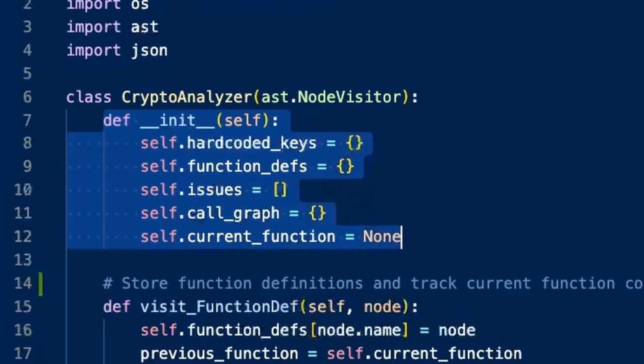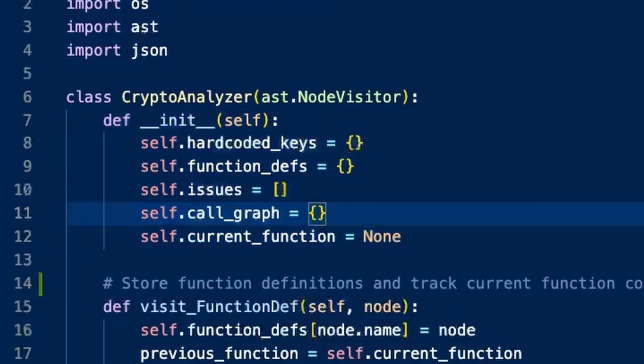So this is the constructor of the CryptoAnalyzer class, and within this I have set up several dictionaries and lists. The first one is hard-coded keys. This stores variables that are set to string or byte values, which are likely hard-coded secrets. The second is function defs. This keeps track of all function definitions. The issues list is going to store all the issues that are encountered in our different Python files.